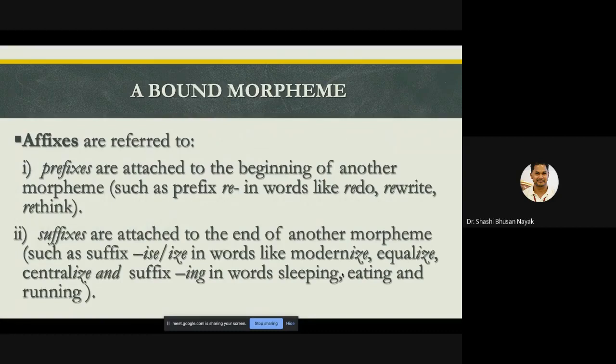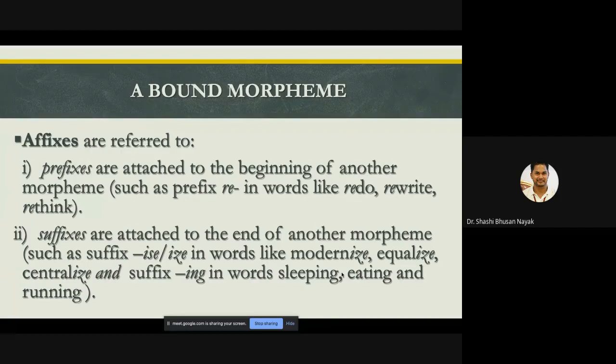Now, affixes are referred to. Prefixes are attached to the beginning of another morpheme, such as the prefix re in words like redo, rewrite, or rethink. Suffixes are attached to the end of another morpheme, such as the suffix ise or ize in words like modernize, equalize, centralize, and ing in words like sleeping, eating, and running.